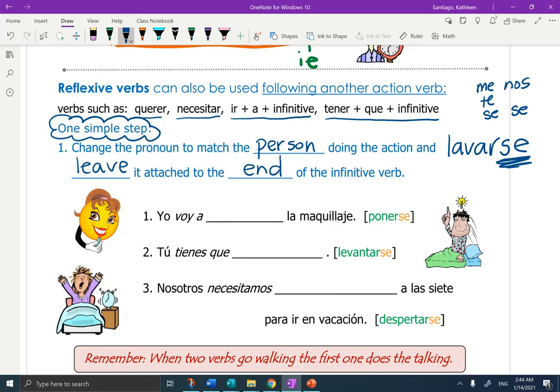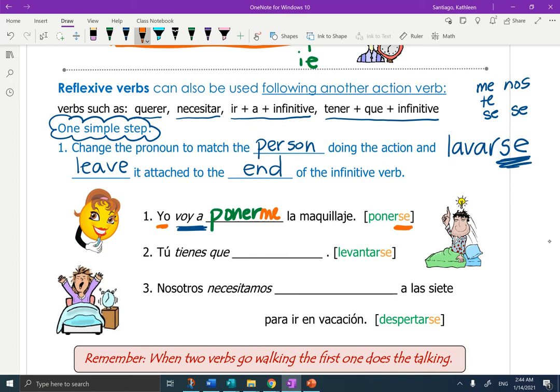Let's take a look at this. Yo voy a blank el maquillaje. Okay, I'm going to put on the makeup. Okay, I'm going to put on. So because this is already conjugated, voy a, into the simple future, I'm going to leave it poner. And now I have to take the se and make it match yo, and it would be poner me. I am going to put on the makeup on myself. Yo voy a ponerme.